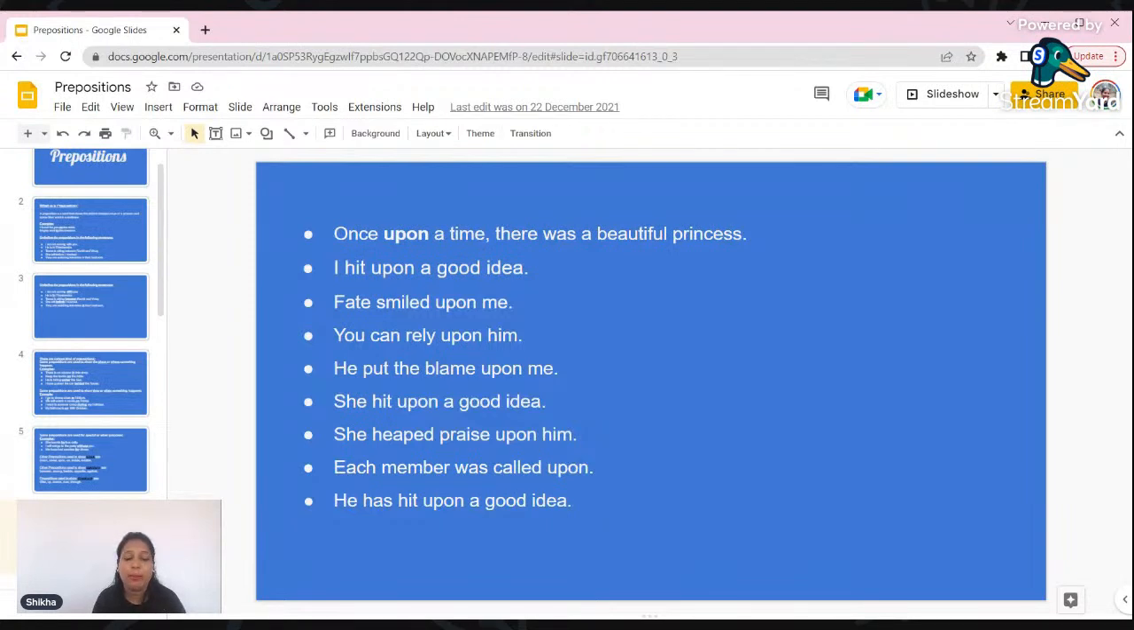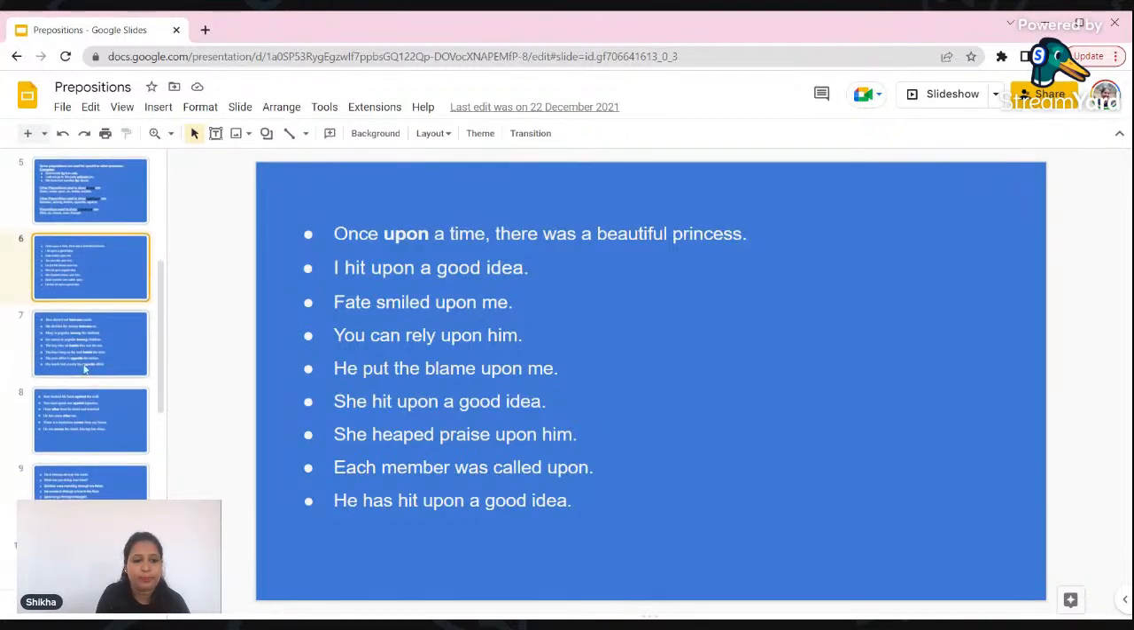She hit upon a good idea. She heaped praise upon me, मतलब उसने बहुत सारा प्रेज किया, बहुत सारी अच्छी चीजें बोली मेरे बारे में. Each member was called upon. He has hit upon a good idea. So can you see this upon is a preposition, in how many different ways we have used it.